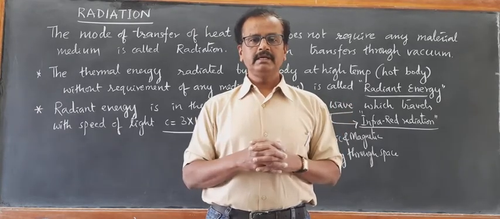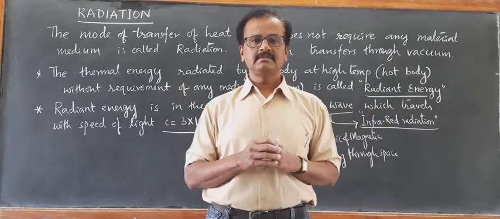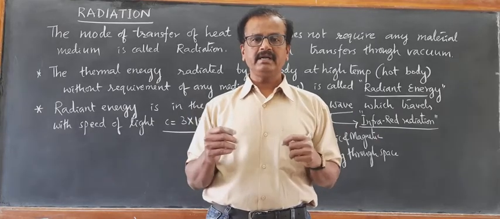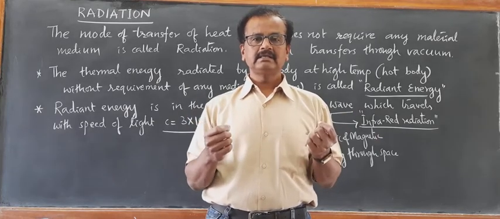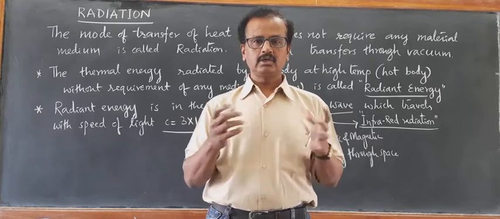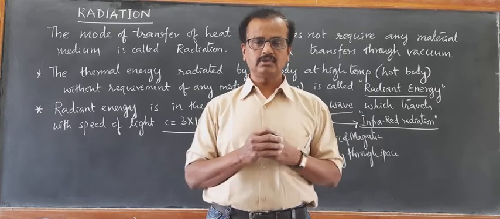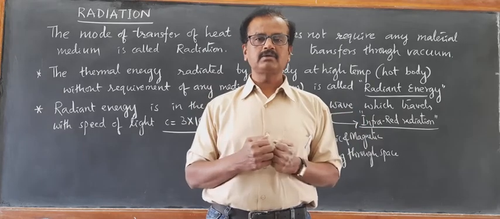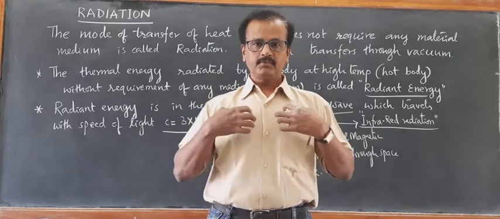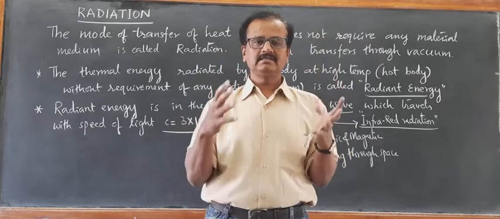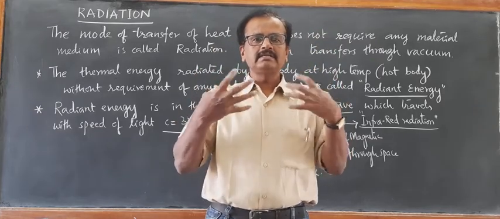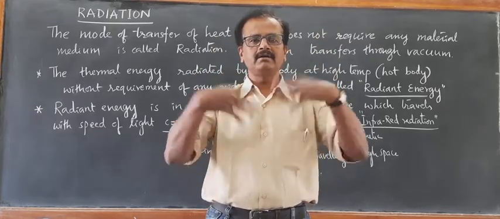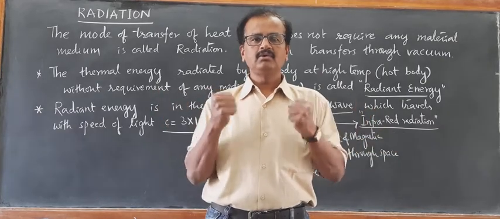So usually in the summer seasons, people prefer to wear light colored cotton clothes, because these light colored or white colored clothes are very good reflectors of heat. So the heat does not reach our body, it will be reflected back. So we feel cool.